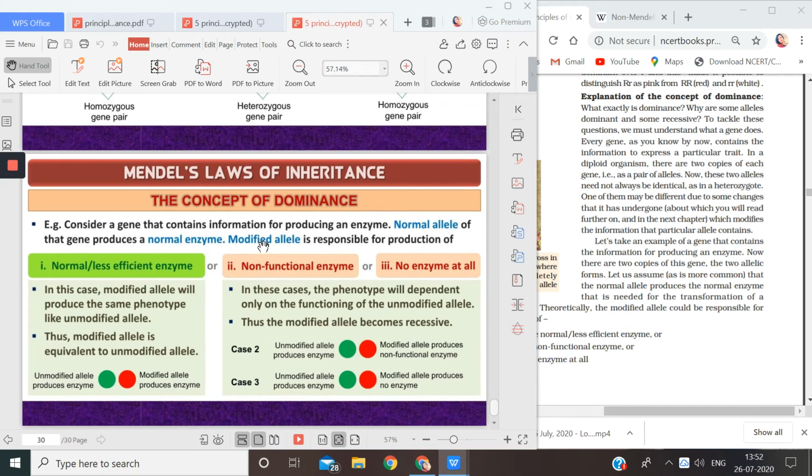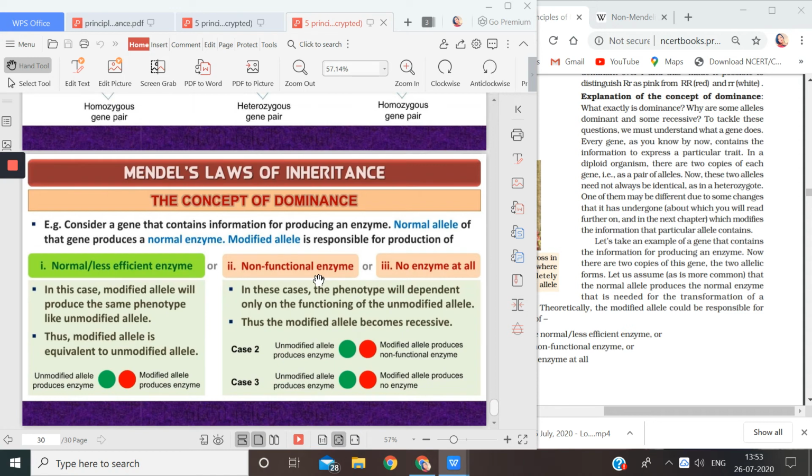But if the allele has been modified for some reason, what will happen? There will be 3 possibilities. The modified allele will produce an enzyme that can be normal, or less efficient, or this modified allele can produce an enzyme which is non-functional. That means the enzyme will be produced, but it will have no function.